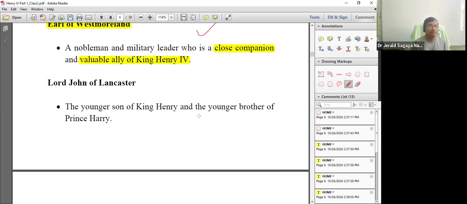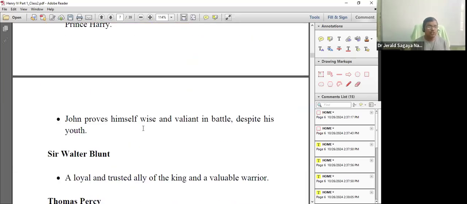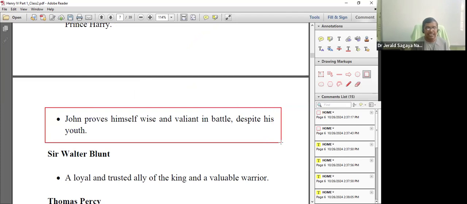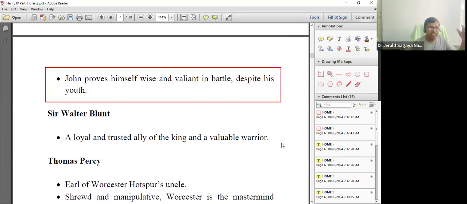Then you find Lord John of Lancaster. Who is this Lord John? Lord John is the younger son of King Henry, and he is the younger brother to Prince Harry. And John is a very good warrior. Though he is a young fellow, he is very wise and he is very valiant in battle. Better than Prince Harry. But Prince Harry should become the next king. That is how fate has destined him.